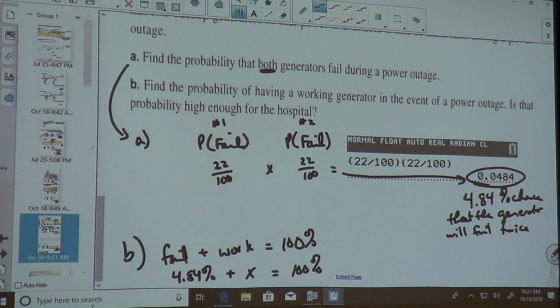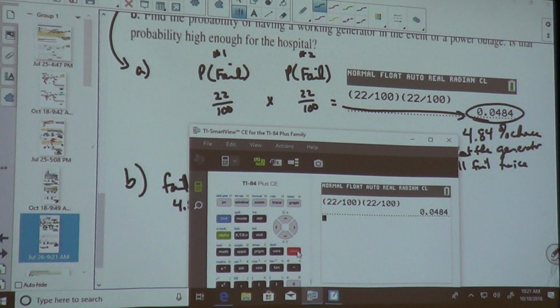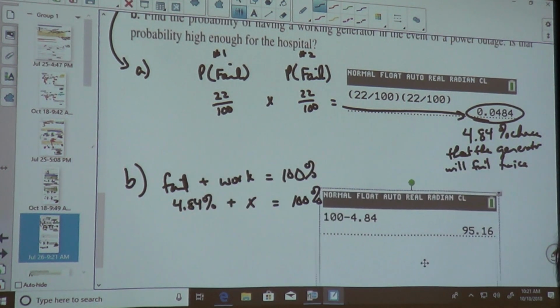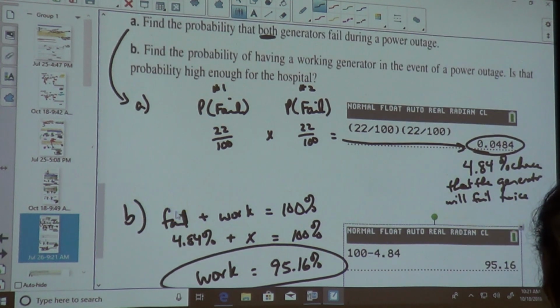So we're going to do 100 minus 4.84. So it is going to work 95.16% of the time. Now, is that probability high enough for your hospital?